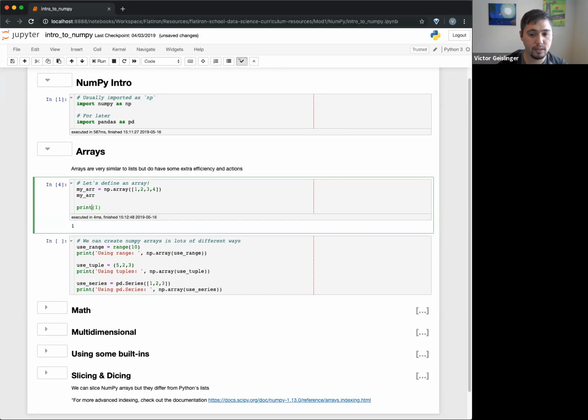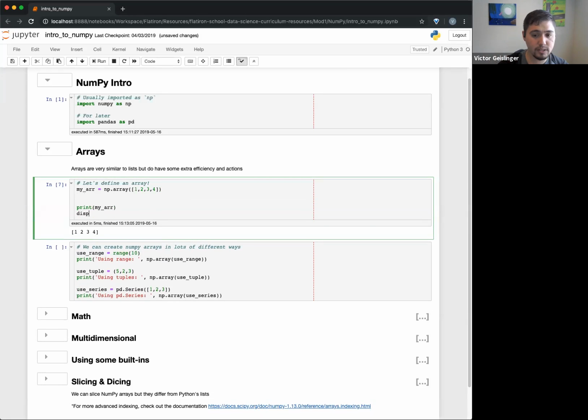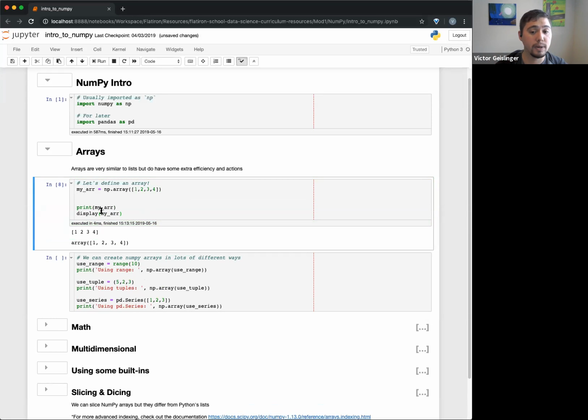Compared to print, you can't really tell the difference in this case, but there's a subtle difference in certain elements. For example, when I do my array, which is a NumPy array, you'll see it prints out like this. If I do a print of my array, it'll look different. So just know that there's a difference between print and display. If I do a print right here versus display my array, you'll see that they come out differently. If you print out a NumPy array, it'll default to looking like this. If you do a display, which is at the bottom of a Jupyter Notebook cell, it'll actually call this part here. So know there's a slight difference.